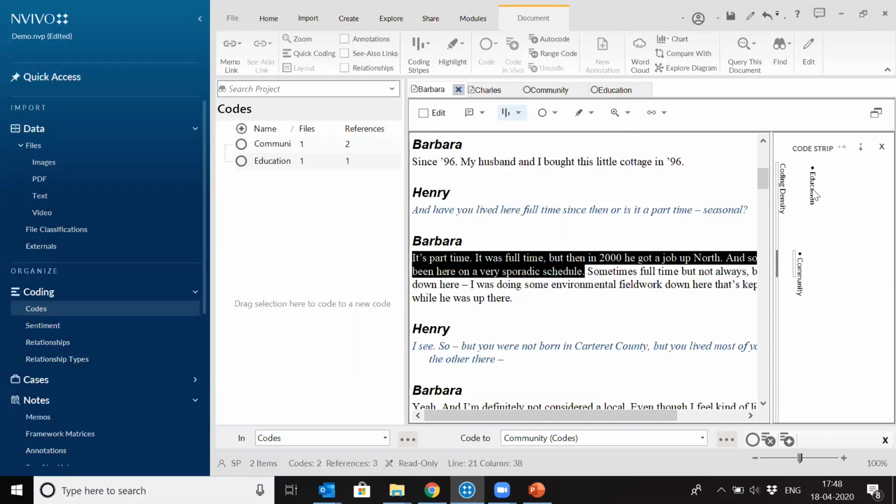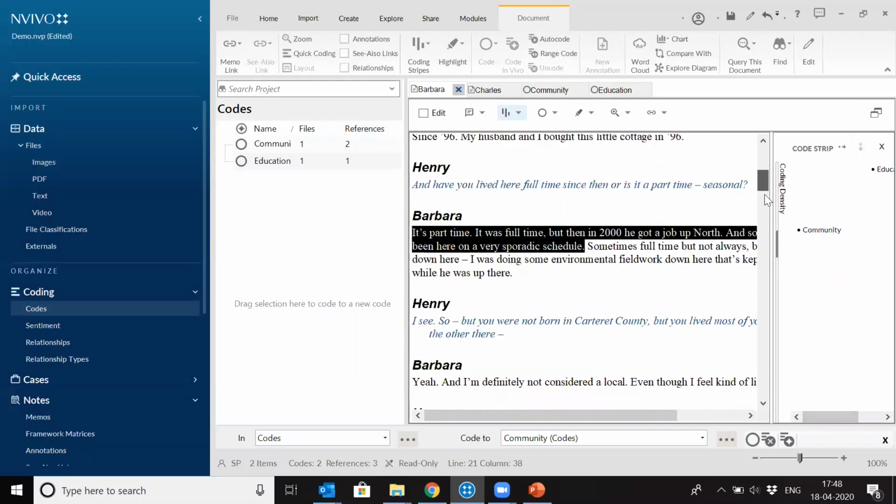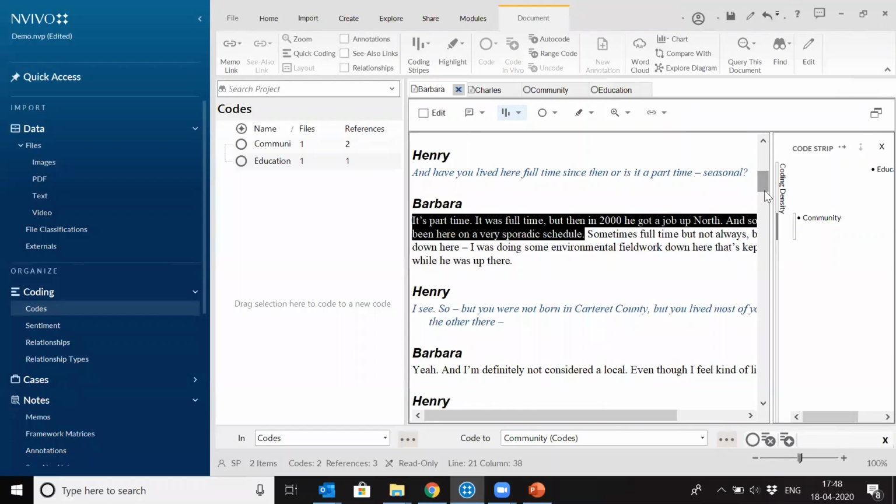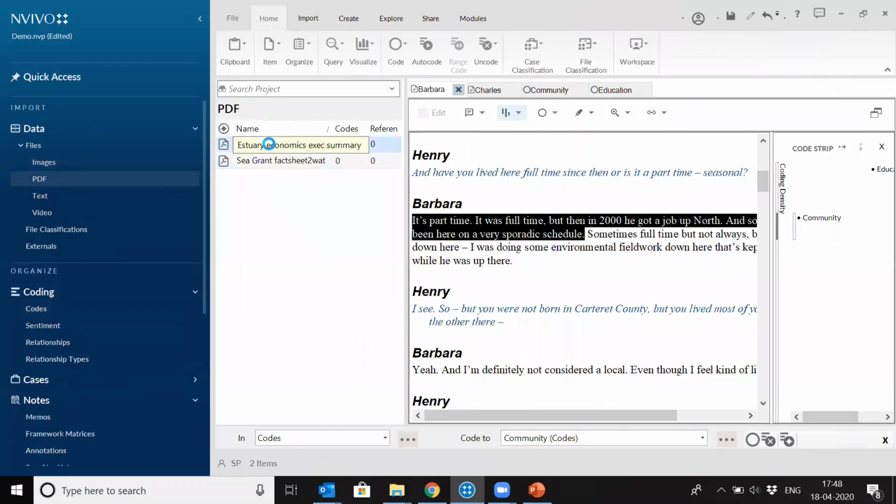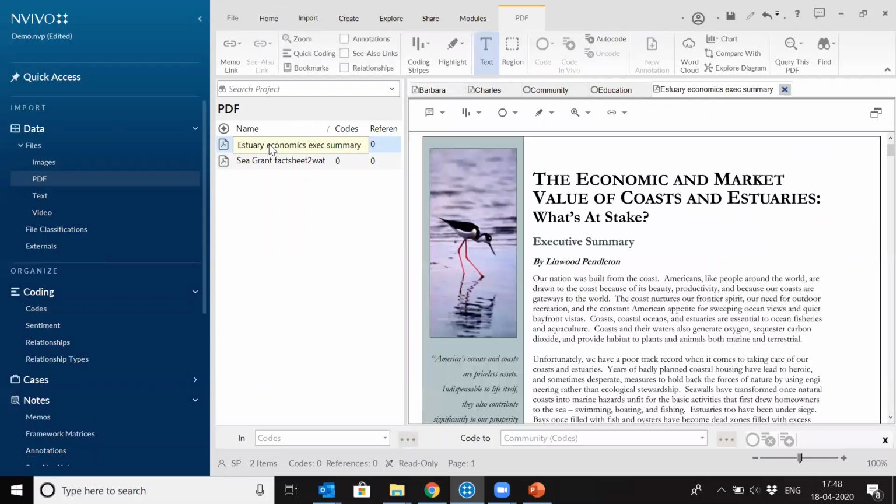It shows education has been coded here, community has been coded here. You can change this way to this way also, right? So basically, once you create more coding, it's a visual way of viewing your codes here. So quickly, I will go to PDF files, and I will create some coding for PDF files also. This is all what we do manually.